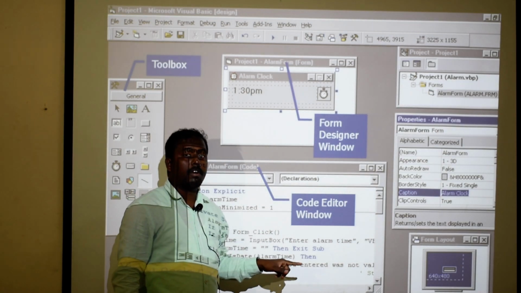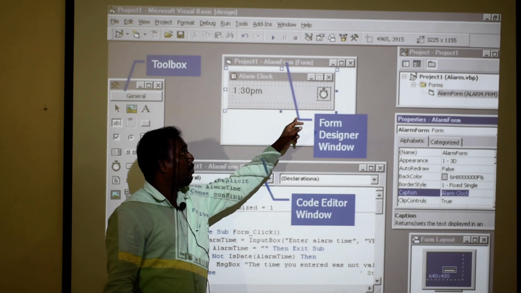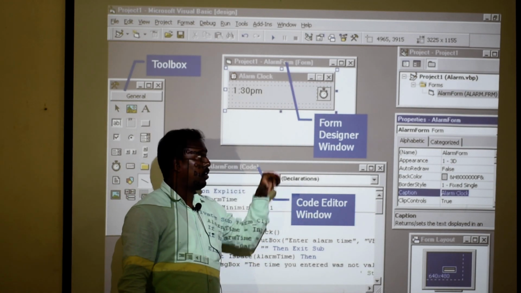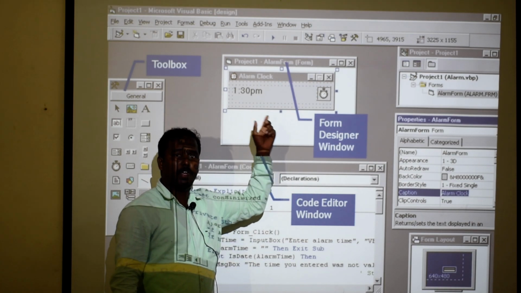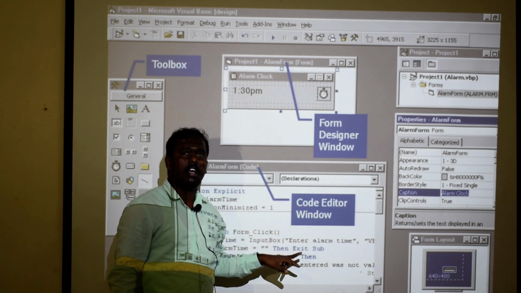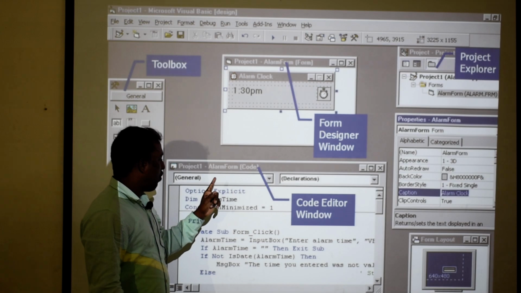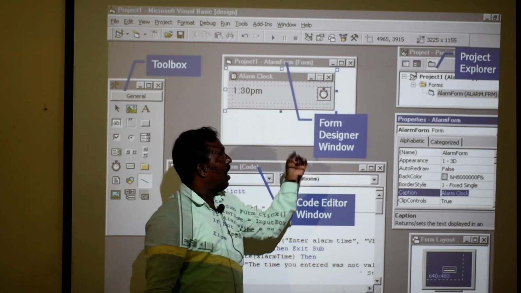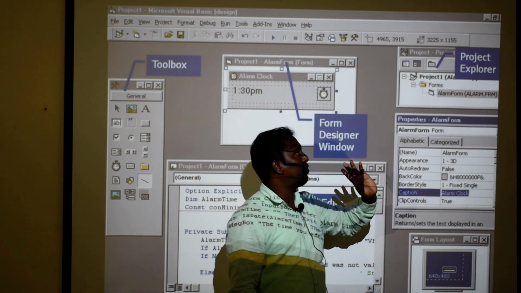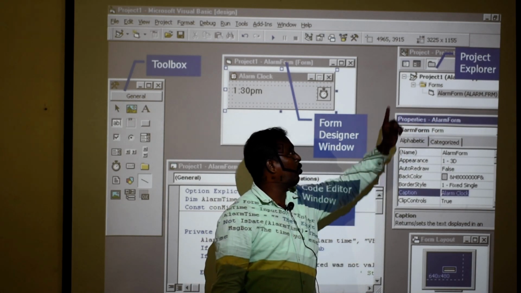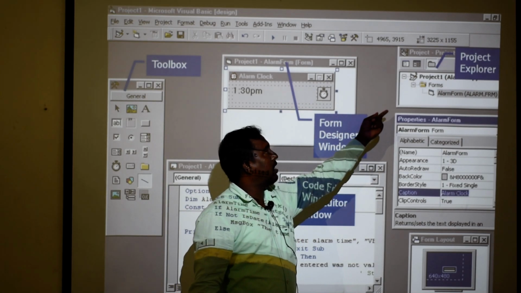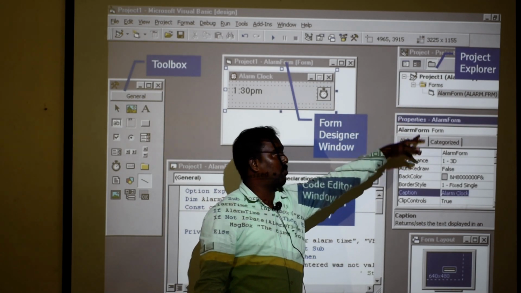This is programmer-oriented. Someone who is not a programmer can participate in the design area, but a programmer can participate in both places, whether it is a designing place or a coding place. In the coding part we have to follow the syntax and semantics of programming. After that, the important part is Project Explorer. Through this we can switch over to the coding part and the designing part, and see where the project is actually located.